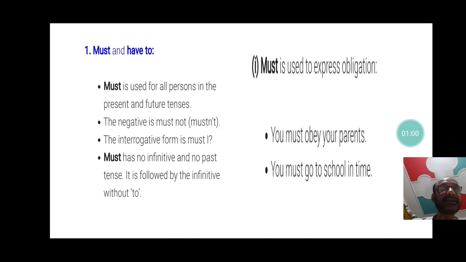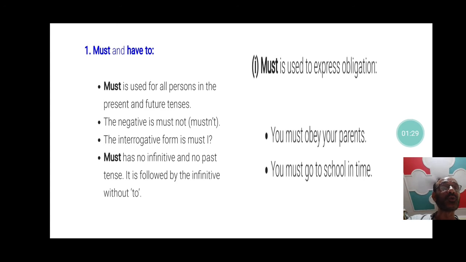Must has no infinitive and no past tense. It is followed by the infinitive without to. It has no infinitive form. To must, we can't use that. And it has no past tense. And whenever an infinitive follows it, the infinitive marker to cannot follow it. So must go is right. Must to go is wrong.